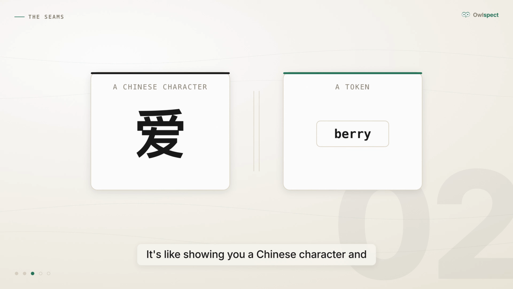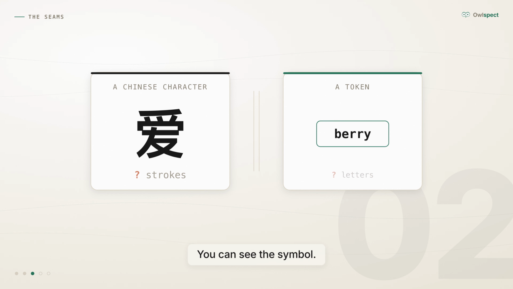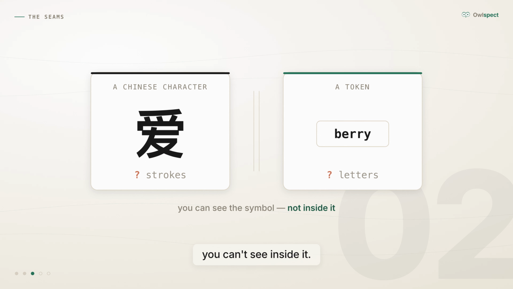It's like showing you a Chinese character and asking how many strokes it took to write. You can see the symbol. Unless you read Chinese, you can't see inside it. And notice, you could still answer plenty of questions about that character, like what it means or where you've seen it. You just can't count its strokes.